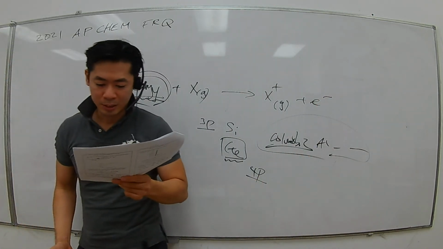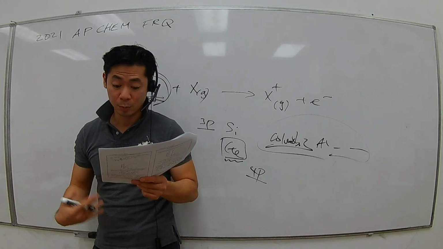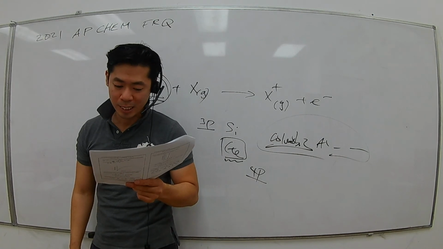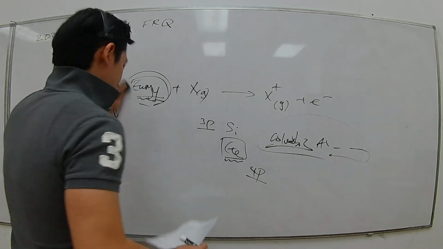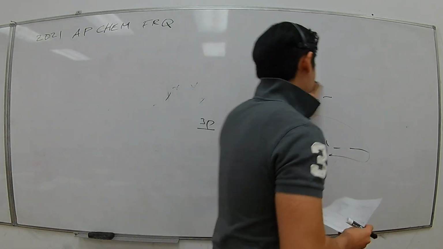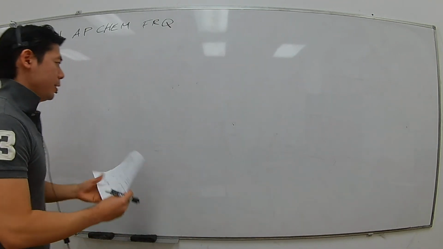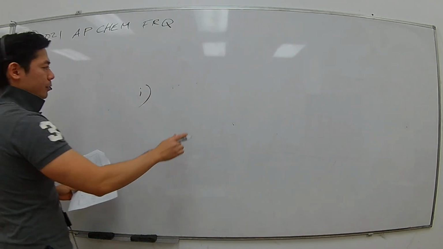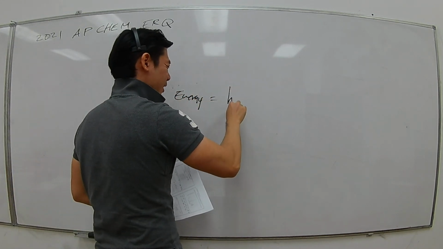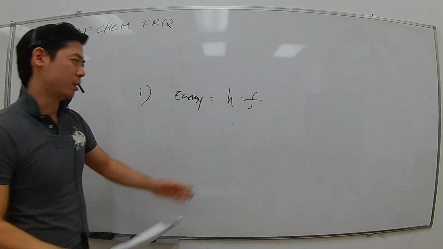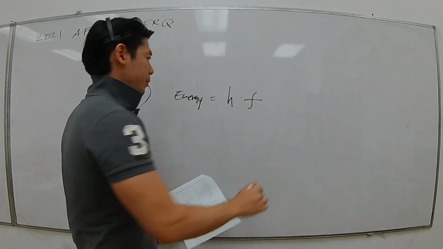Part I, the single photon with the wavelength provided, 4 times 10 to the power of -7 meters, is absorbed by the silicon sample. Calculate the energy of the photon in joules. So I think it's a relatively simple question for I. The equation is the energy of the photon is equal to Planck's constant times the frequency. Planck's constant is a constant value, and you have to get the frequency.